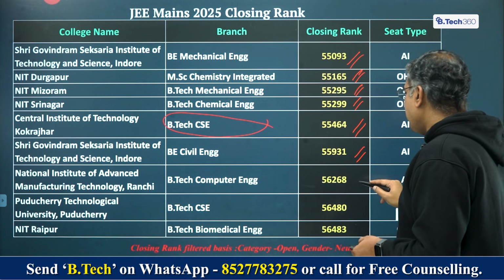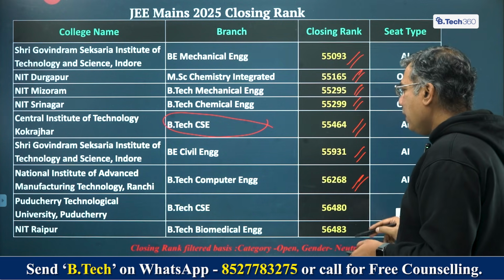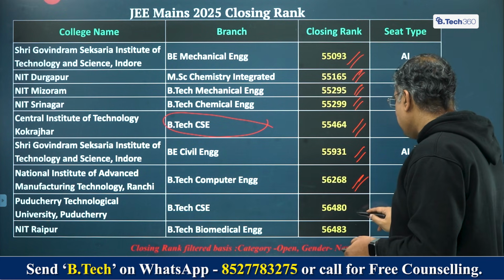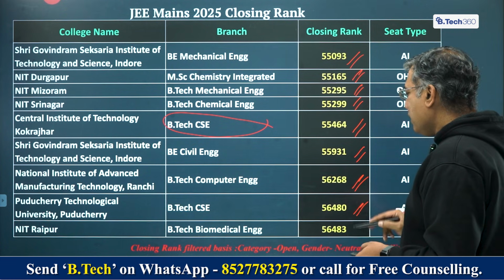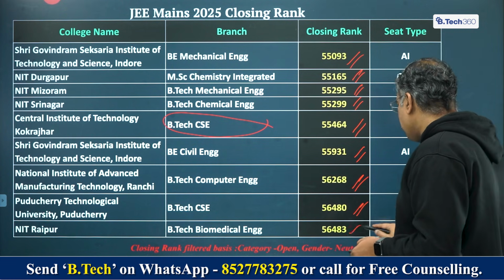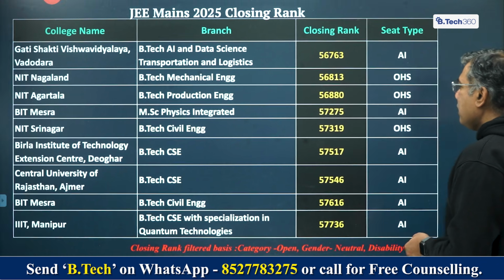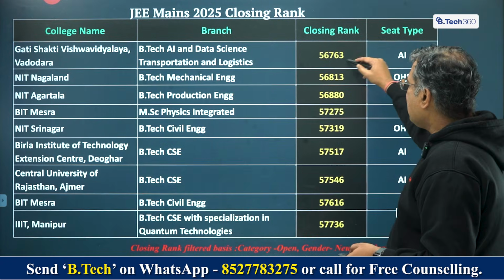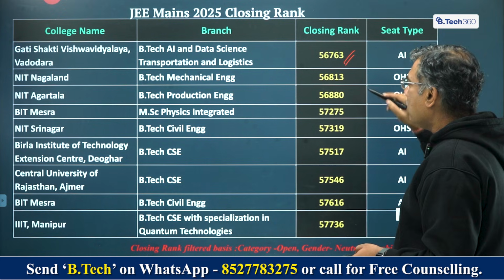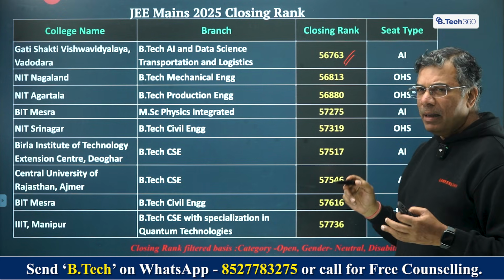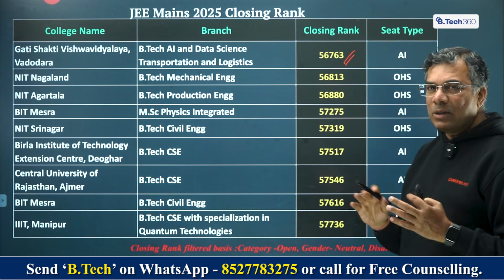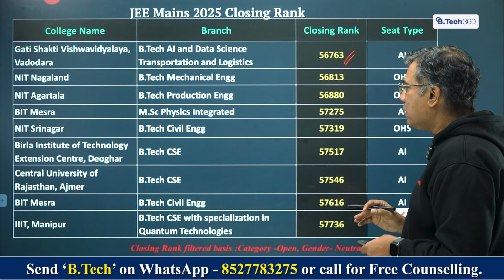NIAMT Ranchi BTech Computer Engineering 56,268, Puducherry Technological University BTech CSE 56,480, NIT Raipur BTech Biomedical 56,483, Gati Shakti Vishwavidyalaya Vadodara 56,763 for AI and Data Science, Transportation and Logistics. Now remember, this is actually a university that's created for railways and those kind of things, so you must be very careful about how you choose these things.